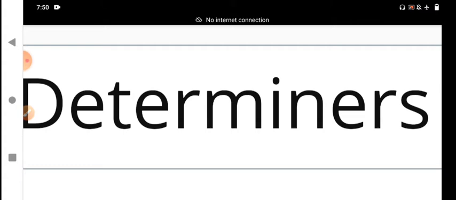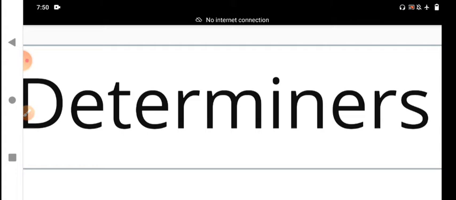In today's session, the most important grammatical topic, I will teach you about determiners. Determiners are a most useful topic.